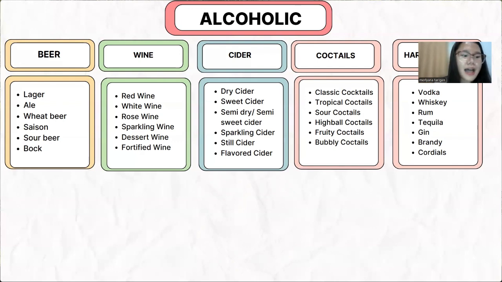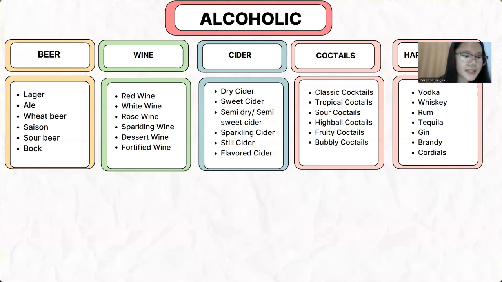And then we have ale, a darker, stronger beer with rich and fruity flavors. And then we have wheat beer, made with wheat, light and cloudy, often smooth and slightly sweet. And then we have Saison. It's a spicy, fruity beer, originally from Belgium, often refreshing.